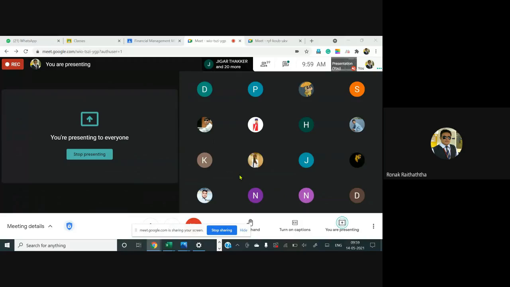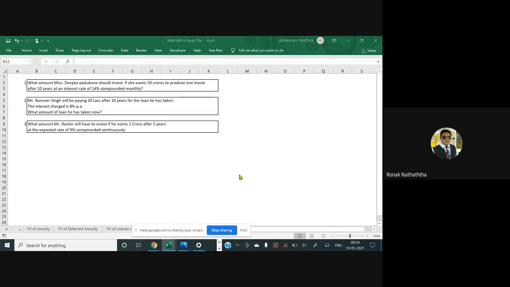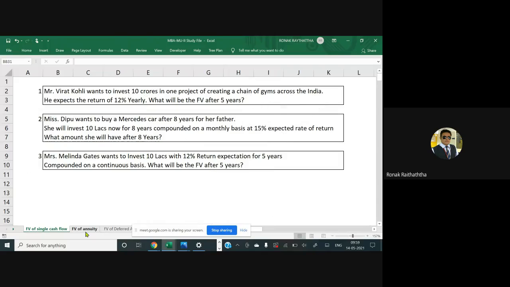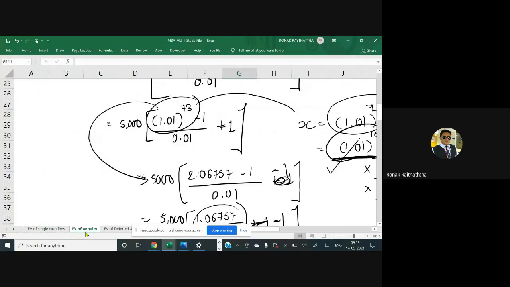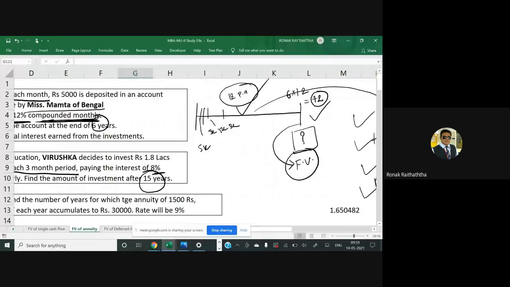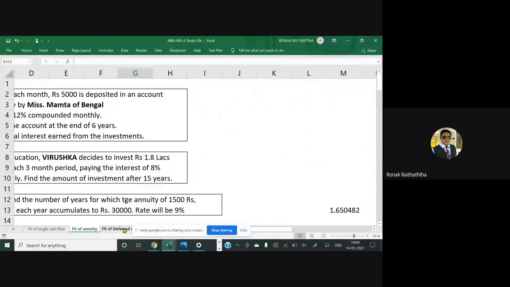Okay, my friends. So we have seen all the varieties which are possible in the future values. If I give you the brief overview, first of all, we had seen the future value of the single cash flow. So if we are investing only for one point of time, then what will be the amount after some number of periods? Then it was the future value of annuity, in which we have seen the deferred annuity, ordinary annuity, and the annuity due. You people have also written the formulas related to that, right? And we have solved the questions. Then future value of annuity was also covered.